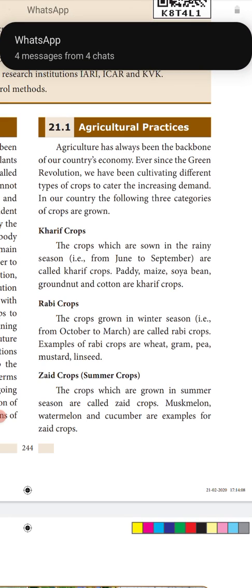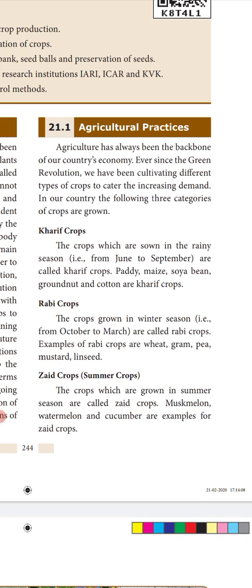That brought about the Green Revolution. What is the White Revolution? The production of milk in large quantities. Then the Silver Revolution, all sorts of fishes for food. So we have been cultivating different types of crops to cater to the needs of the increasing demand of the people.